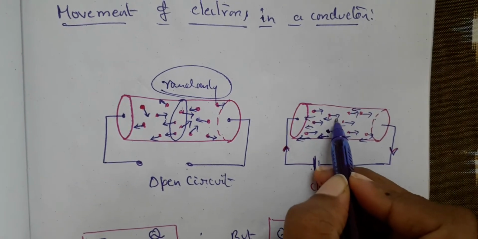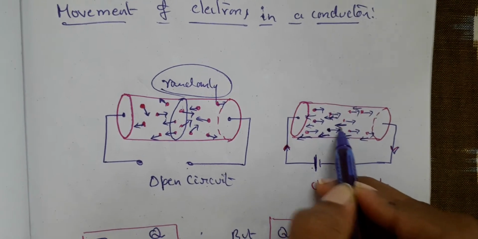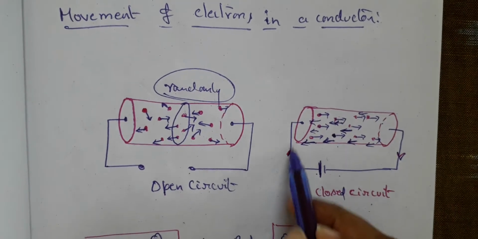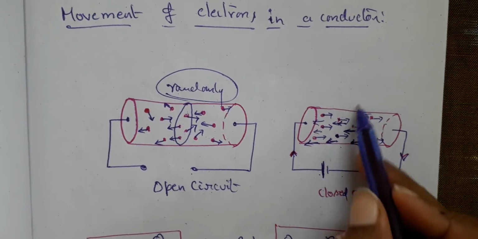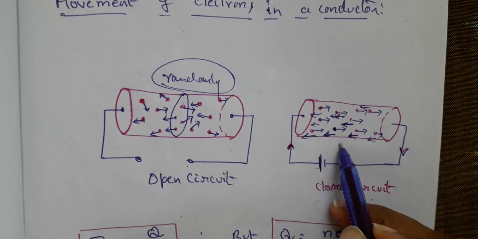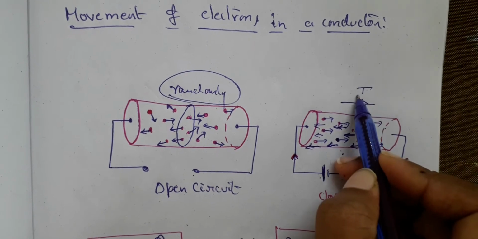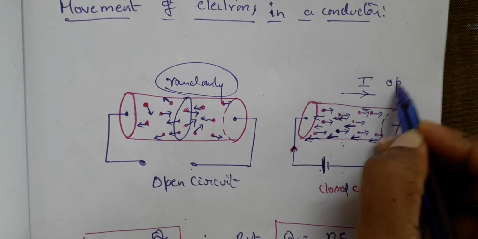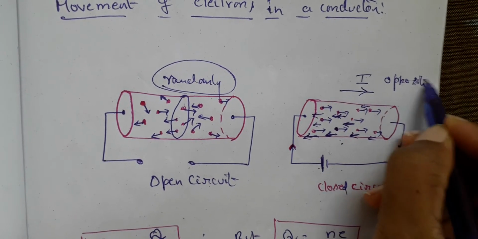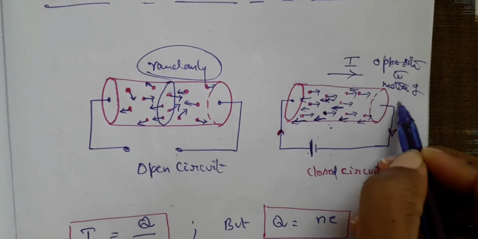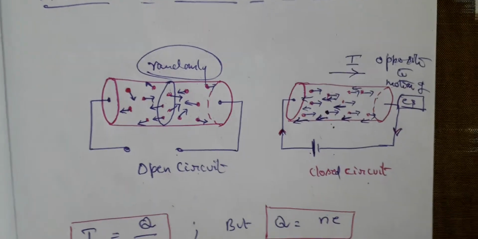But what if you talk about the current? Current is always opposite to the motion of the electrons. So we conventionally take the flow of the current to be like this, which is opposite to the motion of electrons. Okay, children.